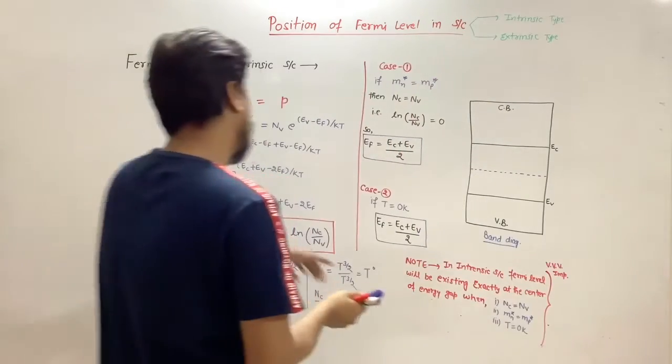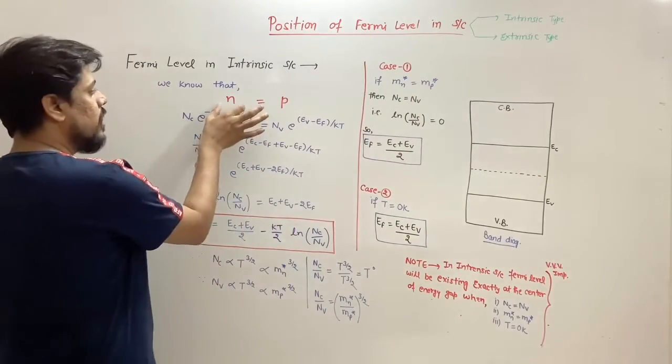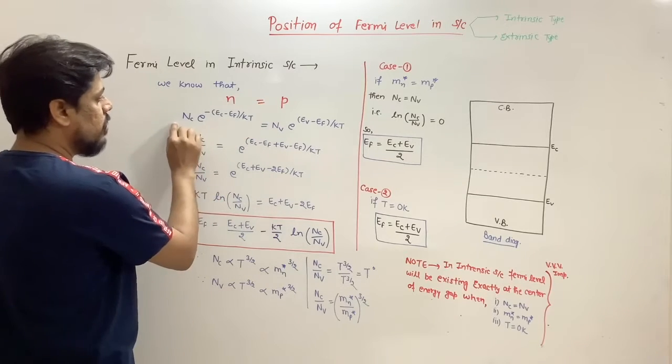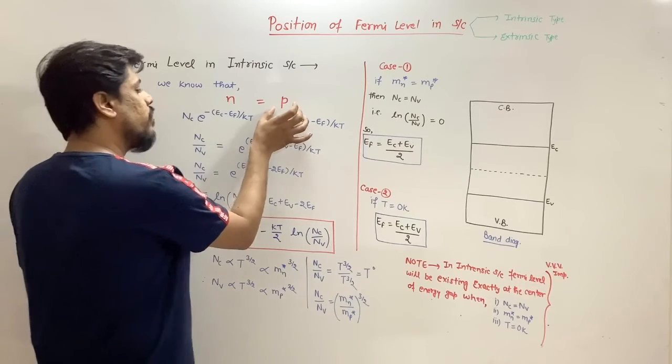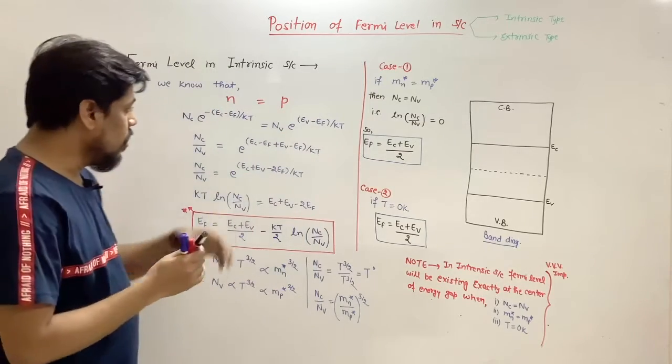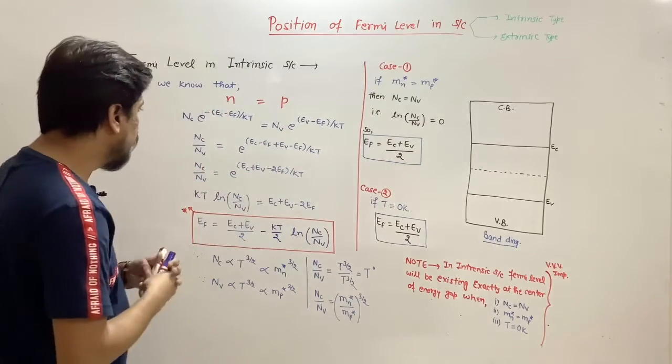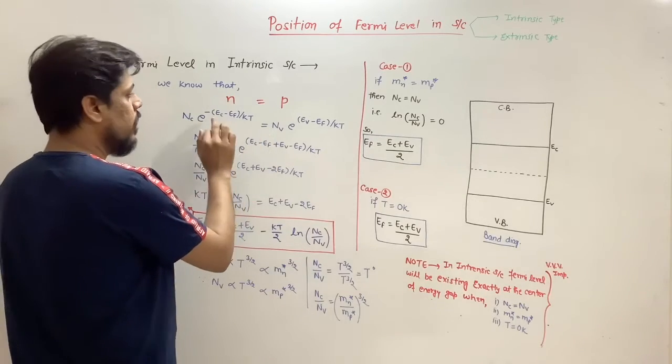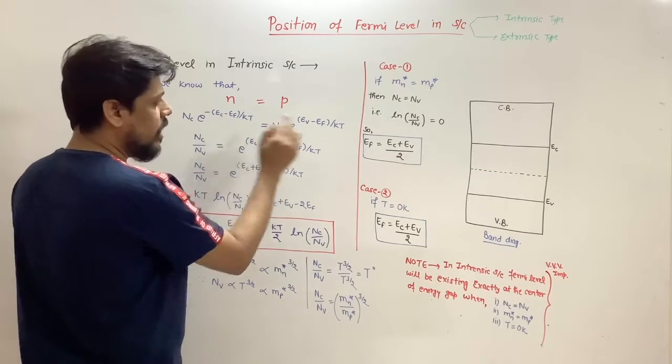Here I write the formula of concentration of electrons in conduction band, this one, and then the formula of concentration of holes in valence band, this one. Here we see a lot of terms like NC, NV, EC, EF, K, T and all.